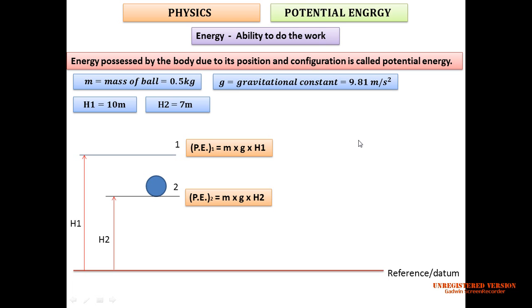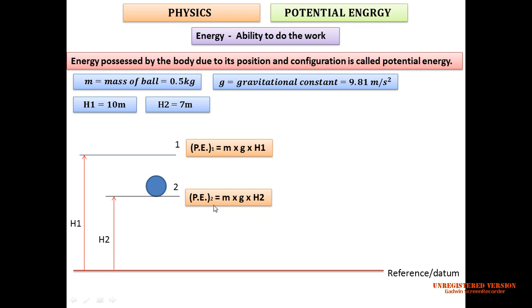Can you tell me what is the value of mass and the gravitational acceleration? For both the cases, that will be the same, mass and gravitational constant. What is the difference? Height. Here height is 10 meter, here height is 7 meter. Can you tell me in which case potential energy is higher? Okay, think upon it. We will come to this point. You have to think upon whether the potential energy is higher at point 1 or point 2. Let's go to the next stage and we will address this question.